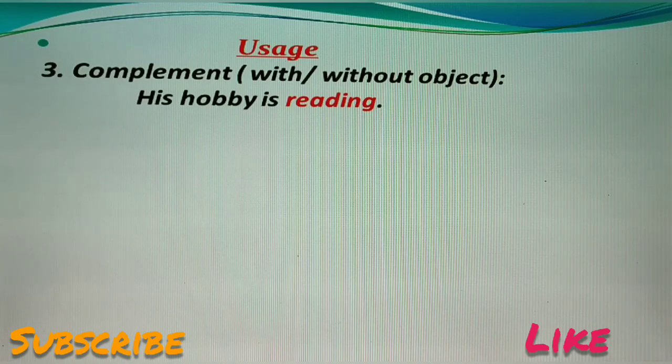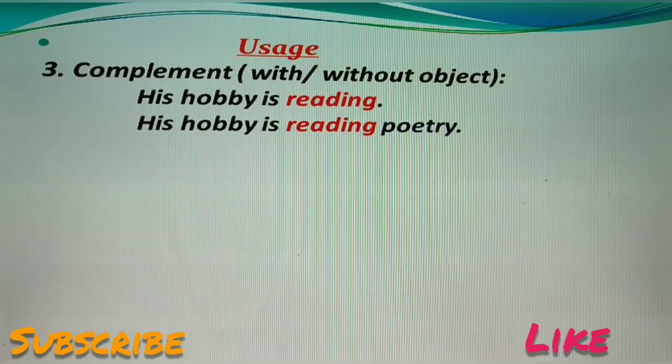Here, reading is the gerund used as a complement as it explains the meaning of the subject hobby. So, it is a complement without an object. And we may also write, his hobby is reading poetry. Here, reading is a gerund with an object poetry and used as a complement in this sentence.